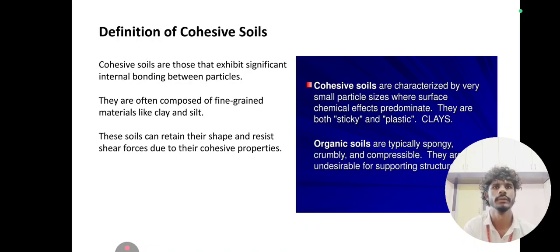Definition of cohesive soils. Cohesive soils are those that exhibit significant internal bonding between particles. They are often composed of fine-grained materials like clay and silt. These soils can retain their shape and resist shear force due to their cohesive properties. Cohesive soils are characterized by very small particle sizes where surface chemical effects predominate. They are both sticky and plastic clays. Organic soils are typically spongy, crumbly, and compressible. They are undesirable for supporting structures.